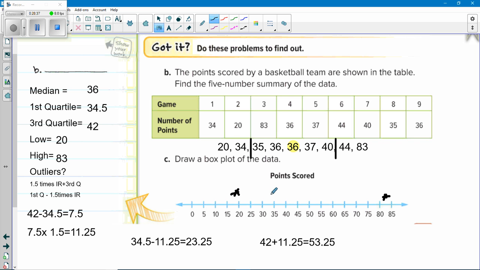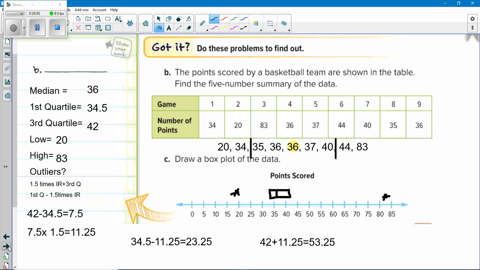Now, your first quartile is 34.5. Put a line there. Your median's 36. Put a line there. 42. Put a line there. There's your box plot. We're not extending whiskers out because these are outliers. So that's it. That's all we have for our box plot.